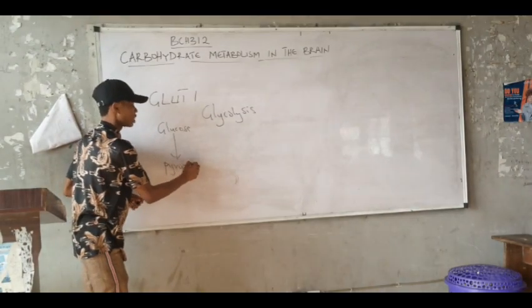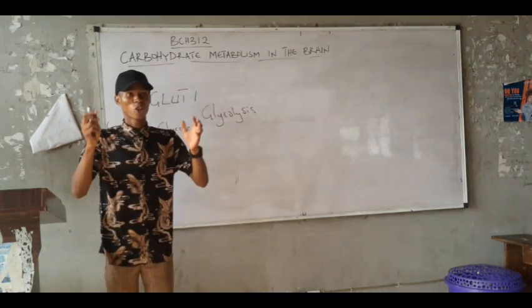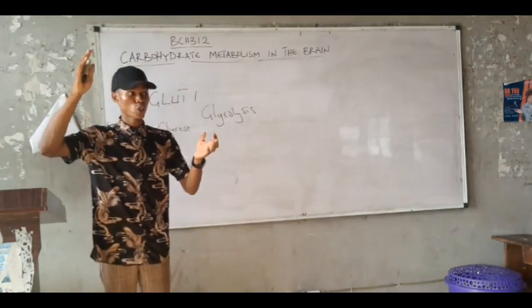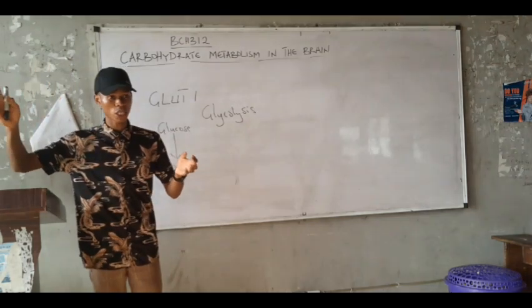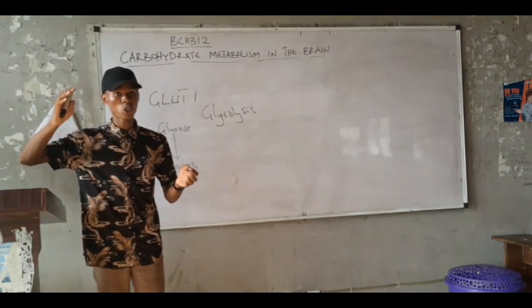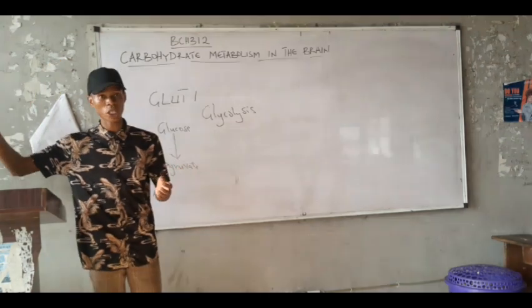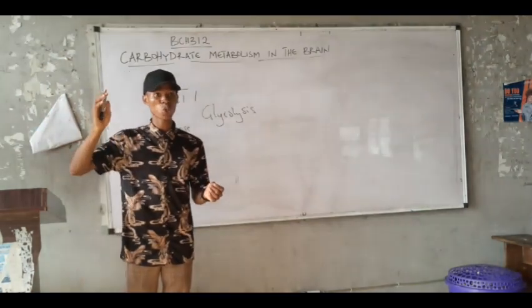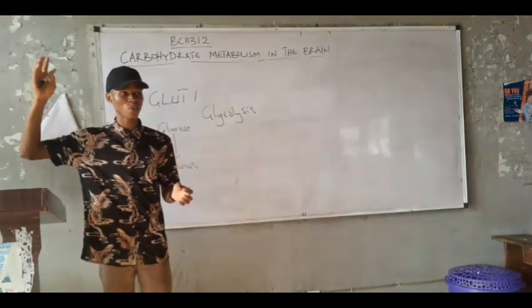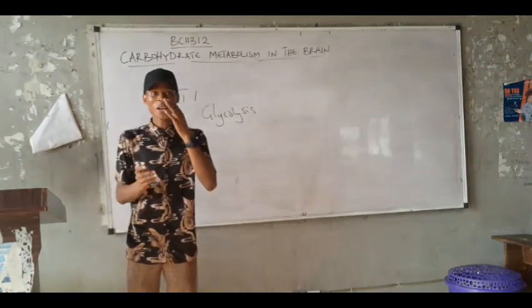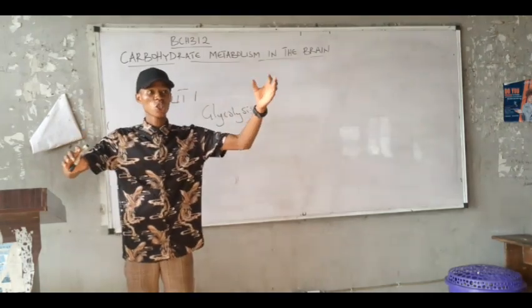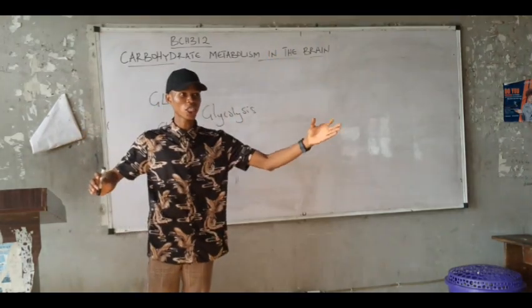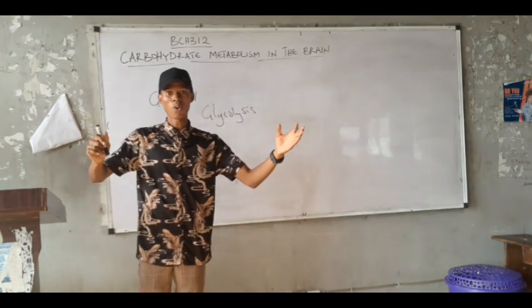Remember, in glycolysis, glucose is first converted to what? Glucose 6-phosphate. From glucose 6-phosphate to what? Fructose 1,6-bisphosphate, which is then cleaved to dihydroxyacetone phosphate and what?